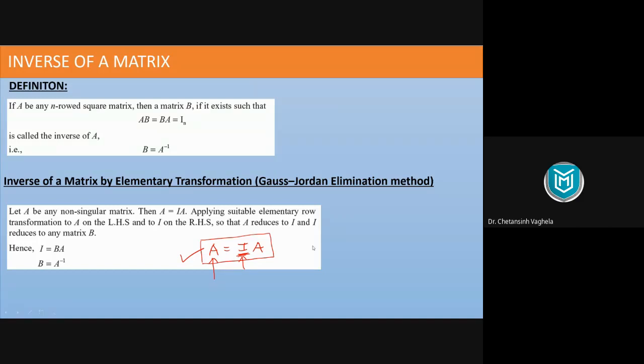Let me give you an example of this. Let's say this is my matrix A equal to 2 3 4, 4 3 1 and 1 2 4. Now before we apply Gauss-Jordan method to this, first we need to make sure that your matrix is invertible. Invertible means it has to be non-singular. So can anyone tell me what is determinant of this matrix? First we need to confirm that the matrix inverse is possible for this. So please calculate its determinant and tell me what is the value. Use pen and paper and do it and provide me the value.